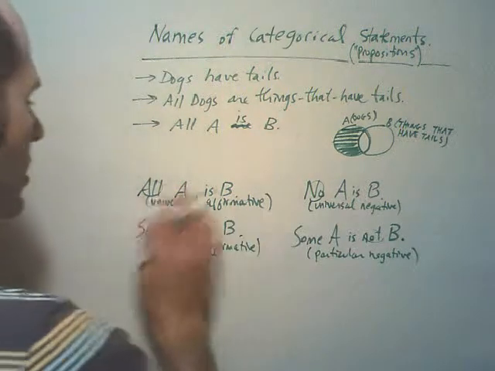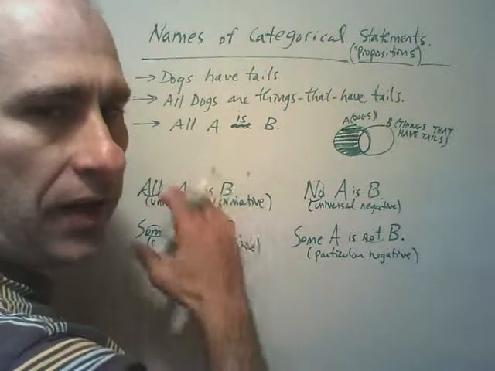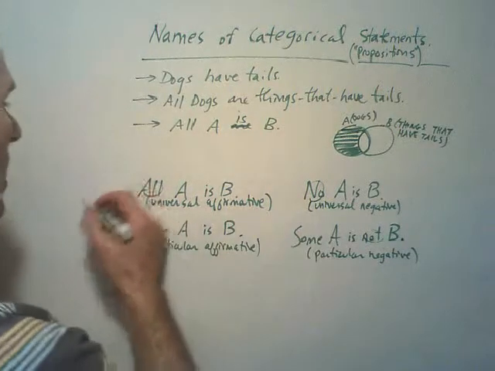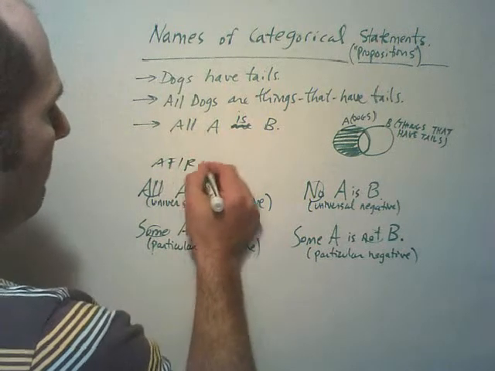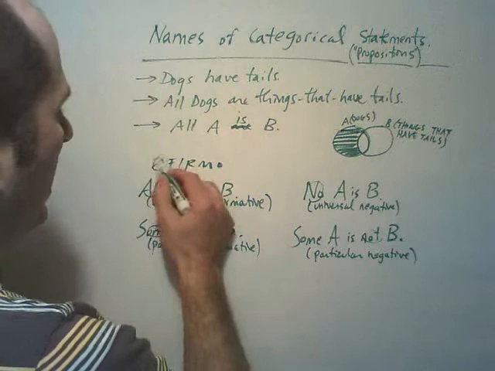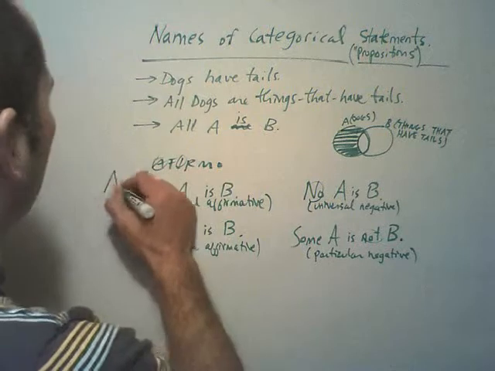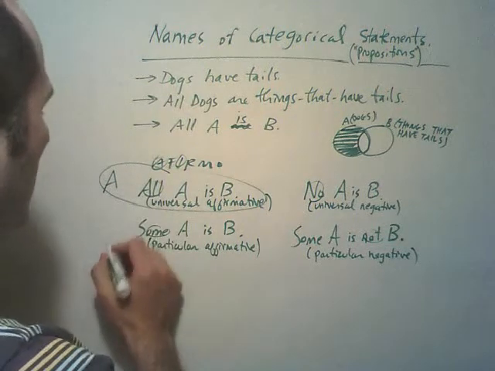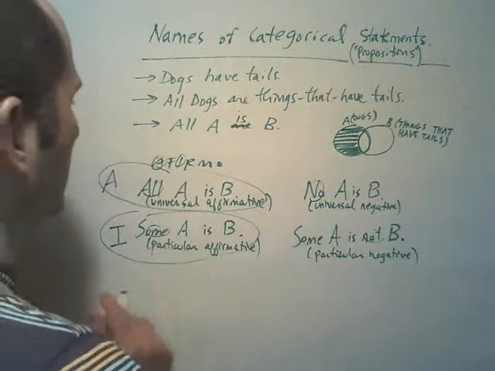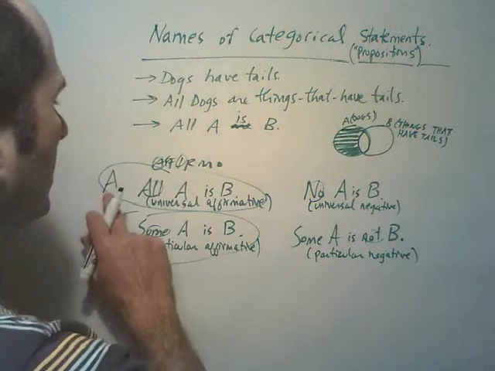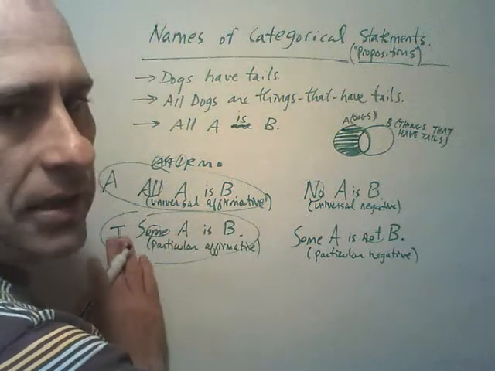Here they decided to say, look, you know what? Both of these affirm. Now in Latin it would be affirmo. Both of these involve the act of affirmo, to affirm. So they went, look, affirmo, the A and the I. So this would be known as the A statement, and this would be known as the I statement. So an A statement is a universal affirmative. The I statement is a particular affirmative.